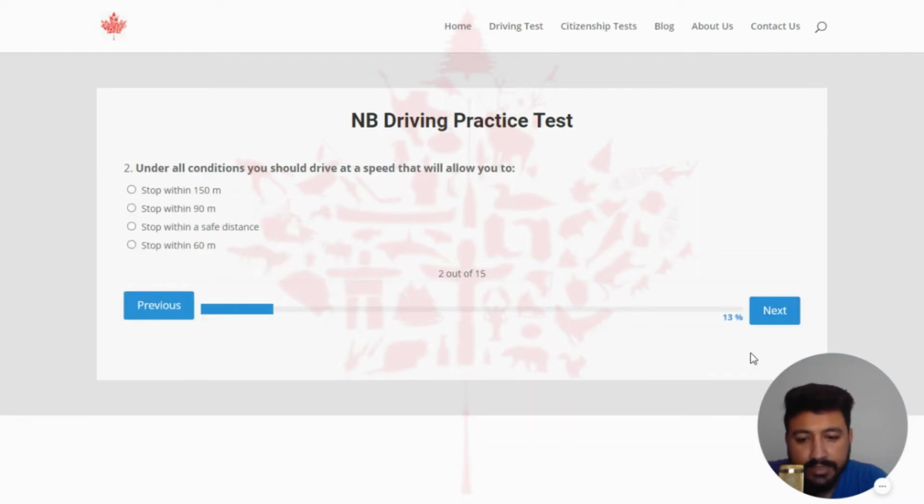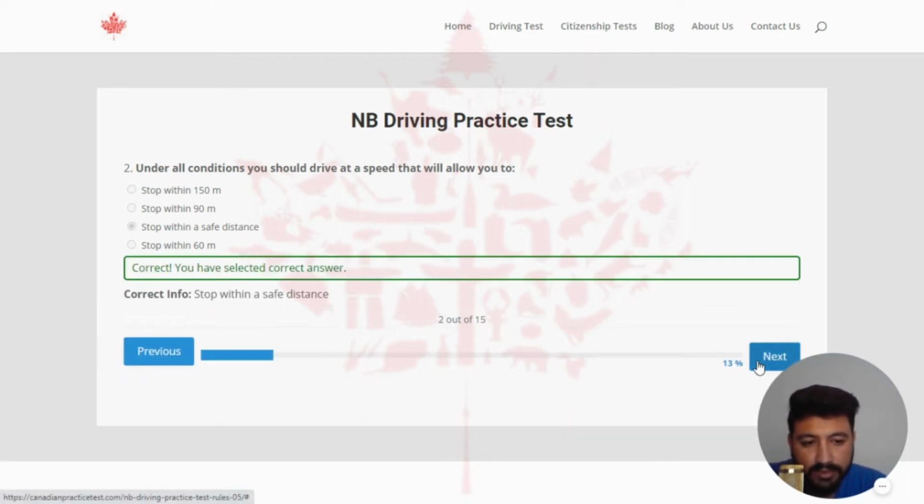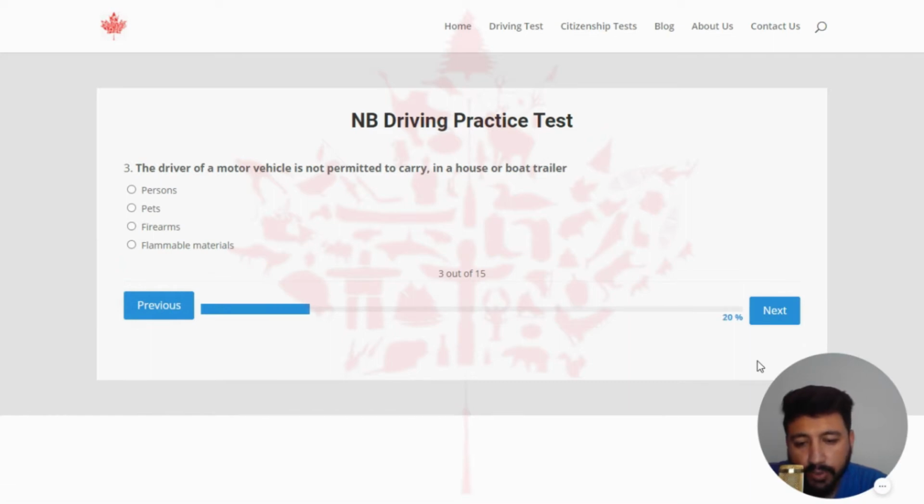Yeah, next. The second question of quiz number 5 is: under all conditions, you should drive at a speed that will allow you to. The right answer is stop within a safe distance. So let's click on the third one. Yeah, this is the correct one. Next. The third question is: the driver of a motor vehicle is not permitted to carry in a house or boat trailer. The right answer is persons. So I'm going to click on the first one. This should be the right one.